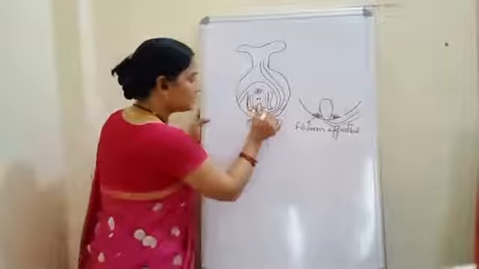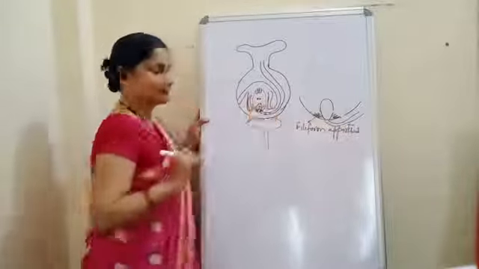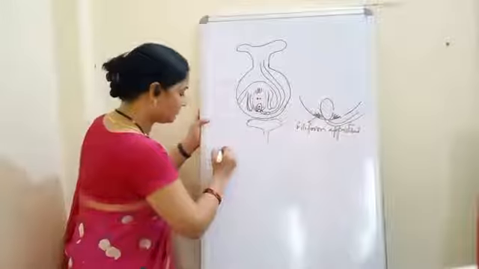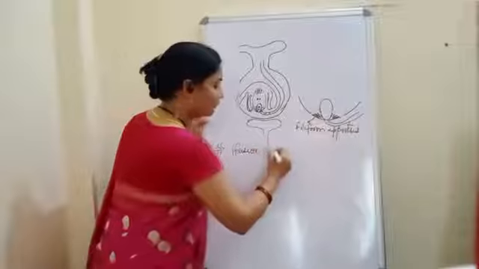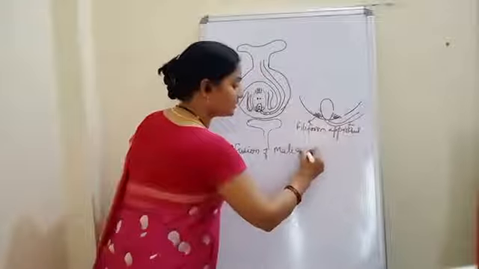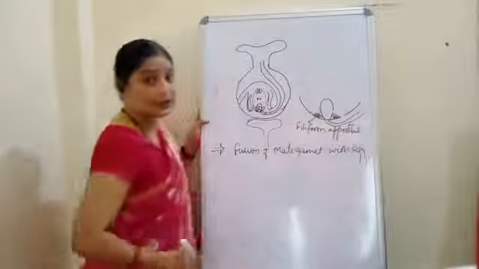Now suppose this male gamete has entered and here it will fuse. Clear? So what is the first step now? Fusion of male gamete with egg.